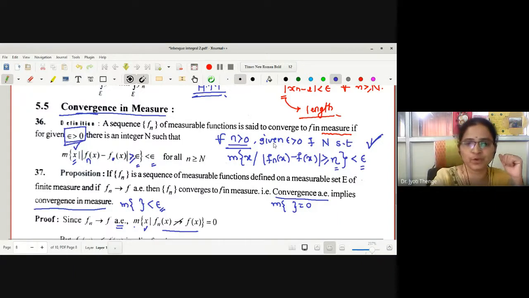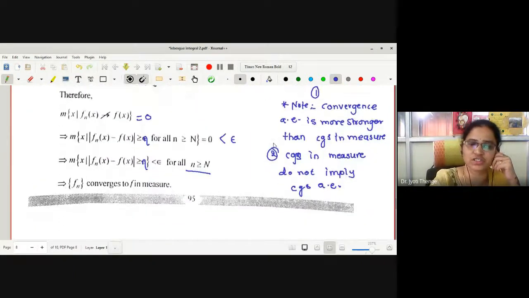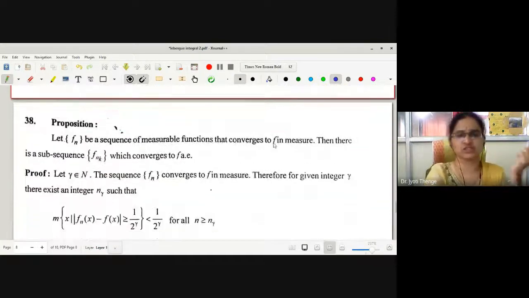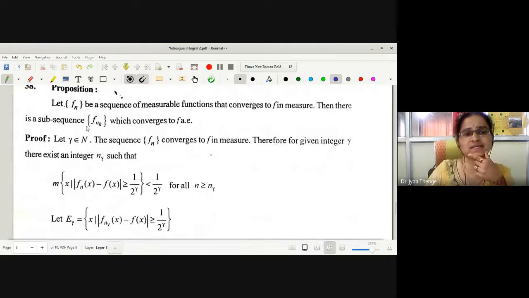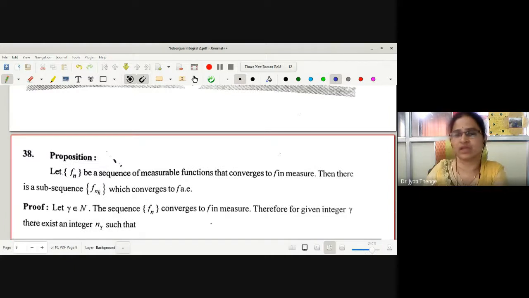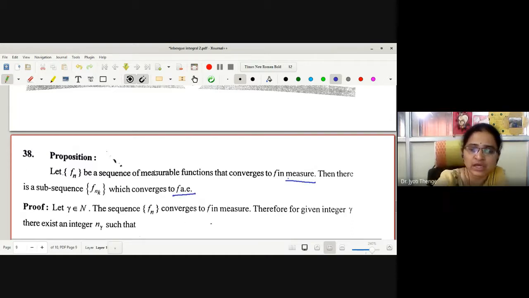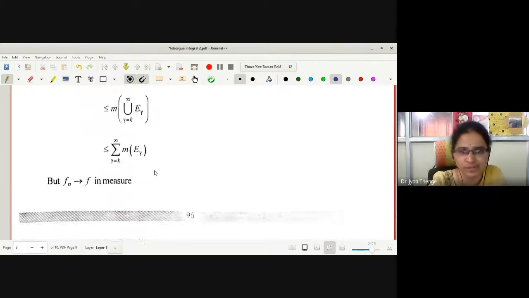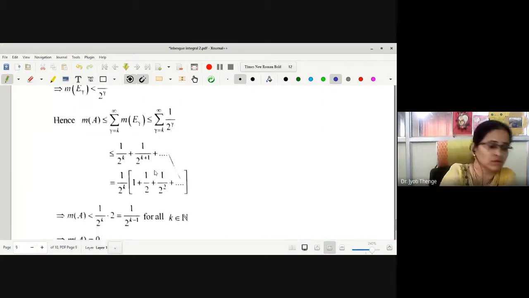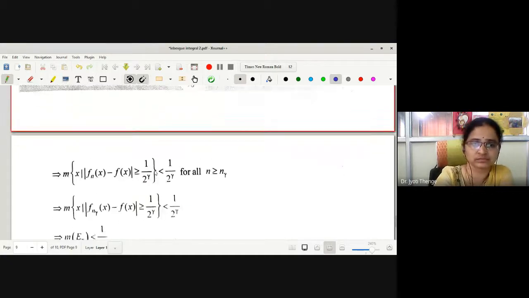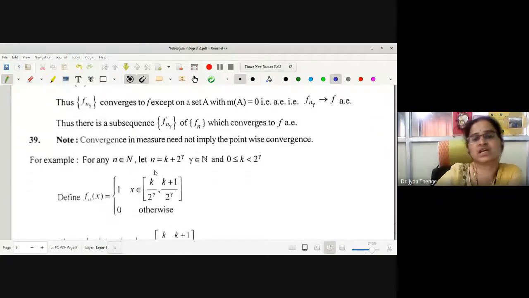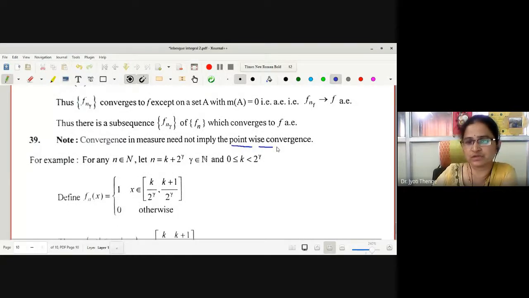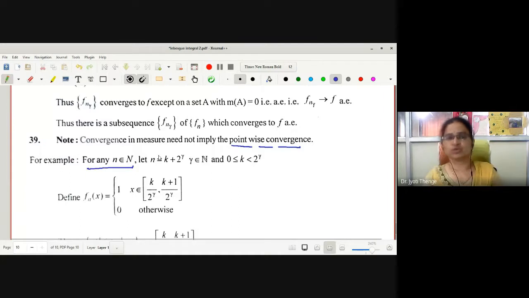Now we have one more proposition depending on this. The proposition is important and the proof is very easy. I suggest you go through the proof of this. I'll just read this proposition. Let Fn be a sequence of measurable functions that converges to F in measure. Then there exists a subsequence Fnk which converges to F almost everywhere. Just go through the proof of this. It's very simple. One more last point: convergence in measure need not imply pointwise convergence. One example is provided here. You just look at this example also.